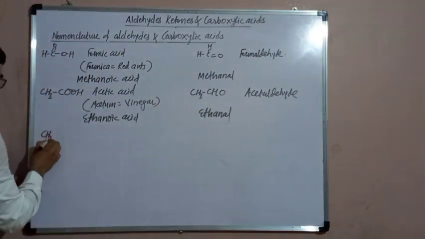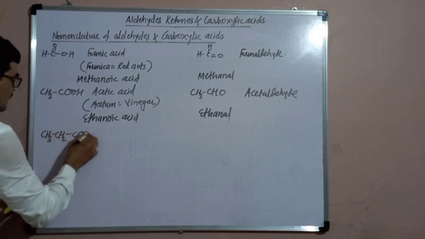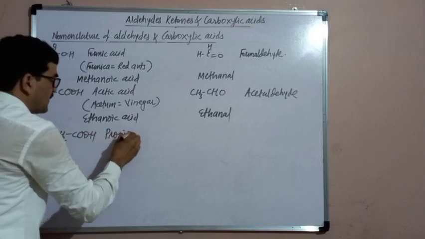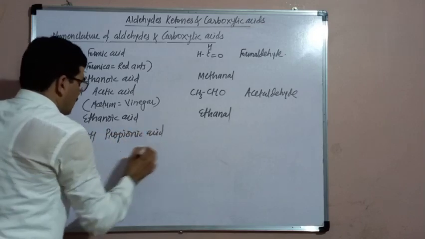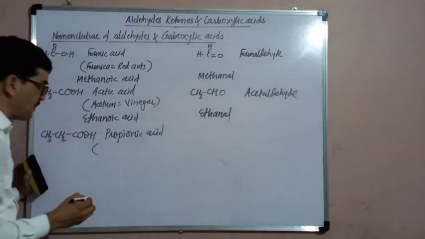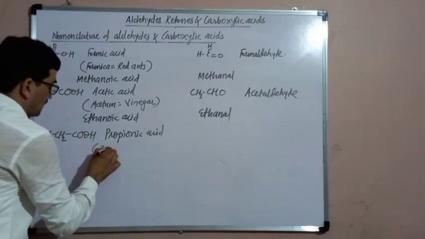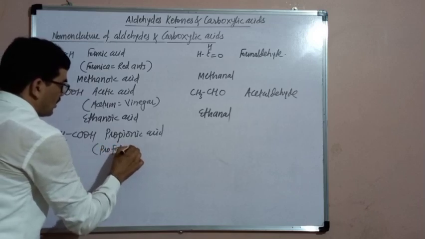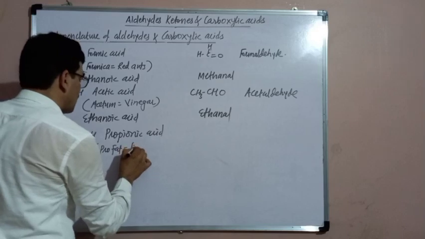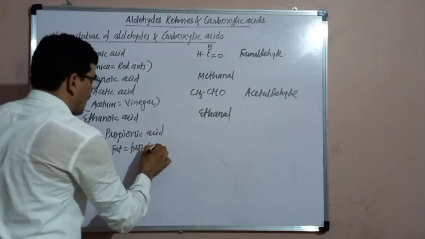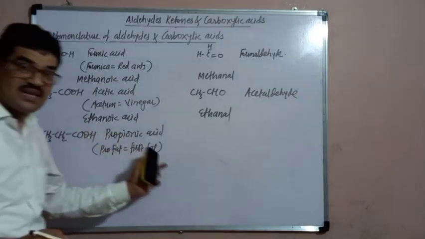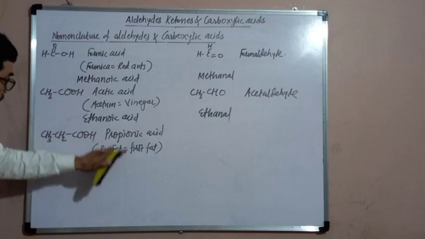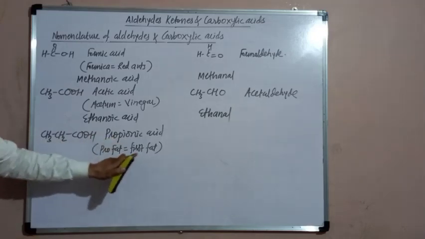Next example, CH3CH2COOH. The common name of this acid is propionic acid. The common name was decided from the name of its source, propfat or phosphate. It was derived originally from the propfat or phosphate. Therefore, its name is propionic acid.